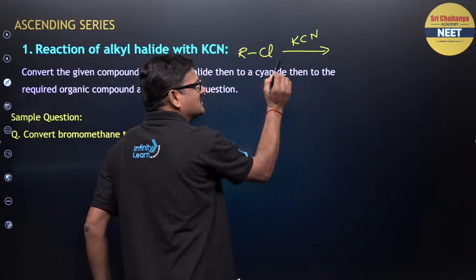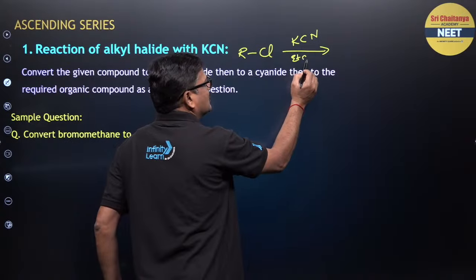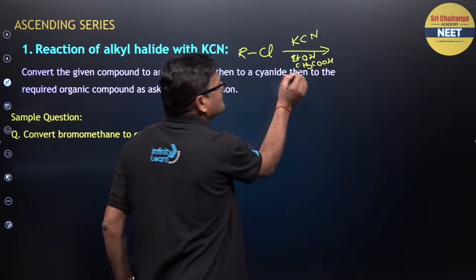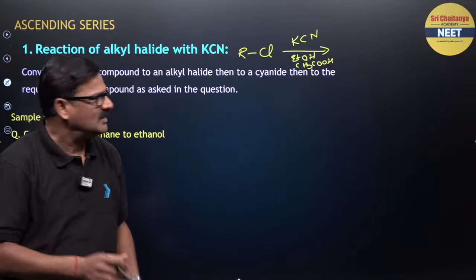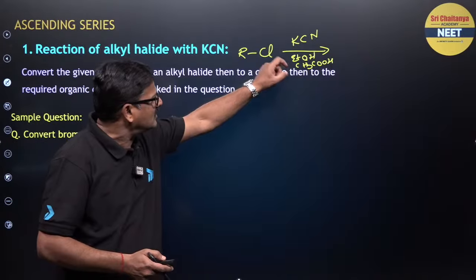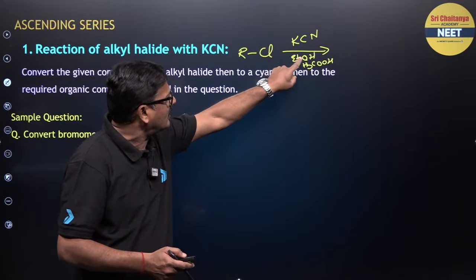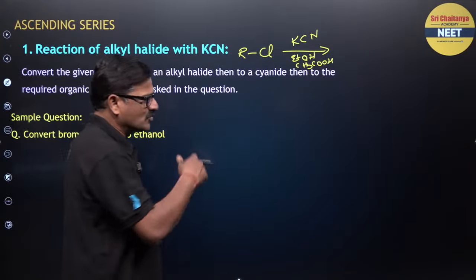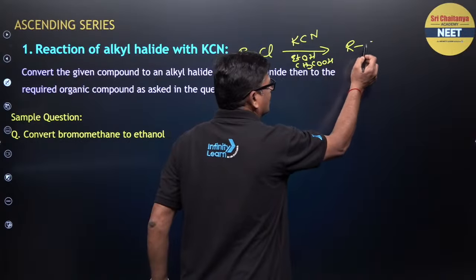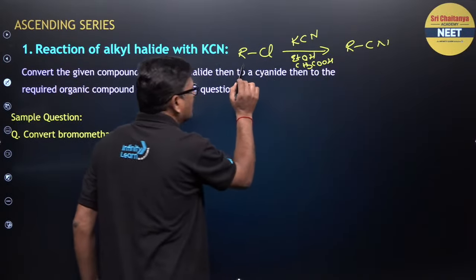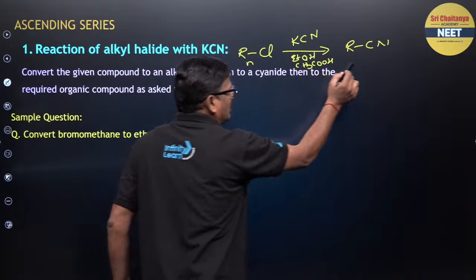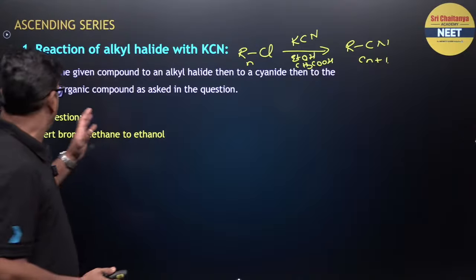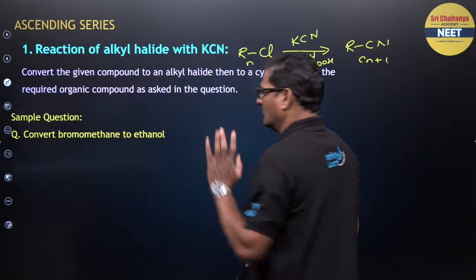When we use KCN, you are going to use ethyl alcohol or acetic acid, some kind of solvents like that. When you see this kind of solvents, don't worry. What does the solvent do? Solvent is the medium where the reactant is going to convert into the product. You are going to get a cyanide, and so it had n number of carbons, this has n+1 number of carbons. So game is over. Now you can say convert bromomethane to ethanol.